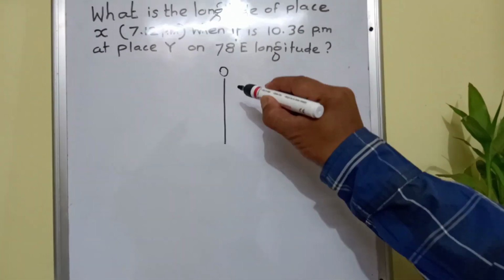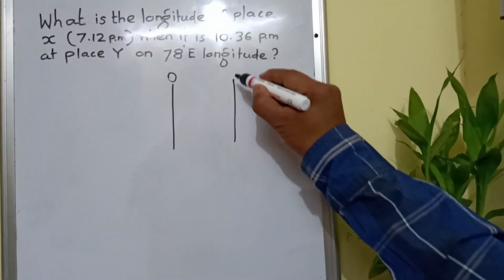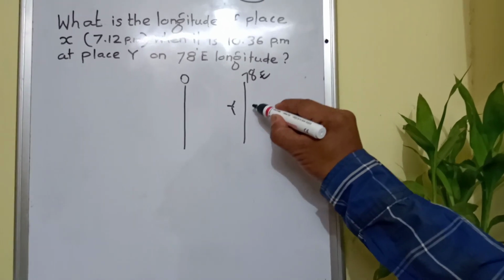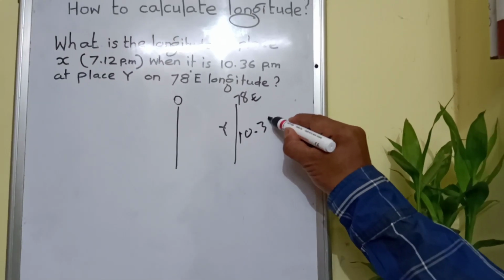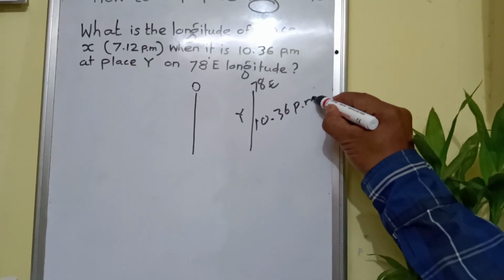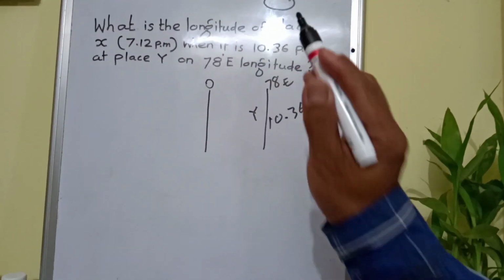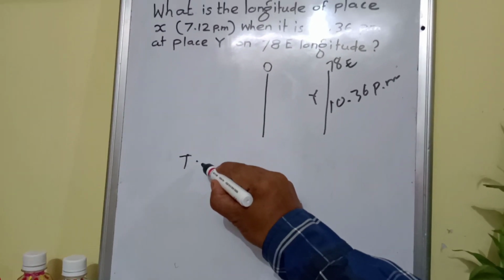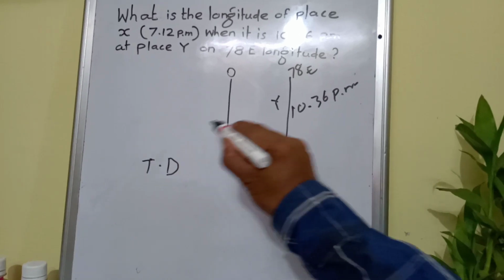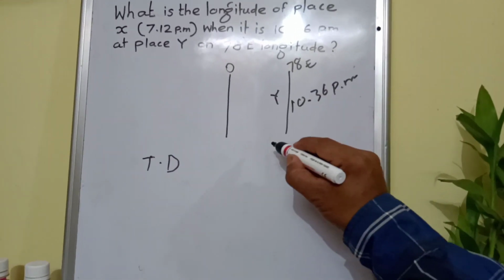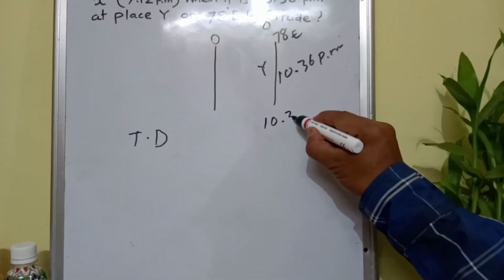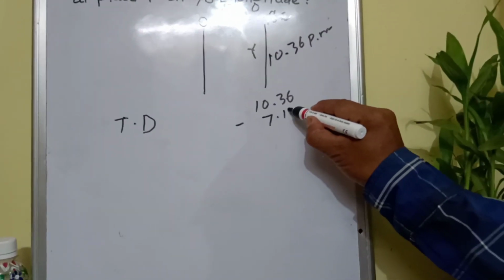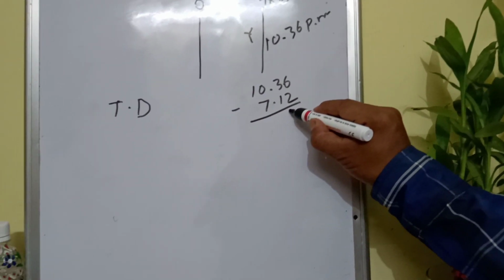Prime meridian, this side eastern hemisphere, somewhere here 78 degree east, place Y, time 10:36 pm, but longitude of place X unknown. Here you get the time difference between the two places. Again, time difference between place X and Y. What is the time gap? 10:36 pm minus 7:12, and get the figure.